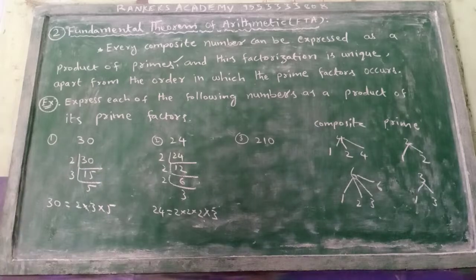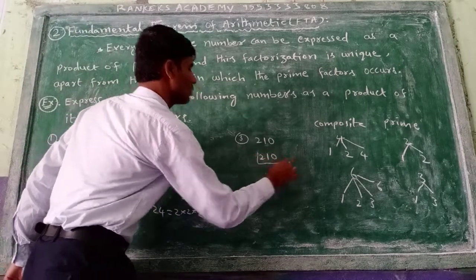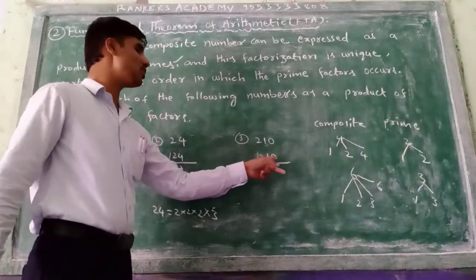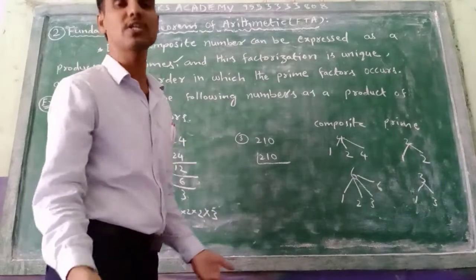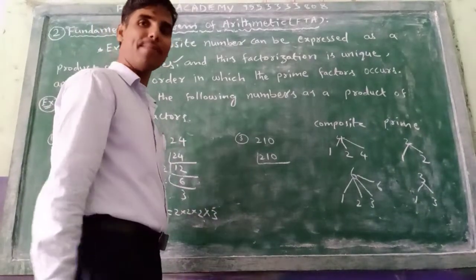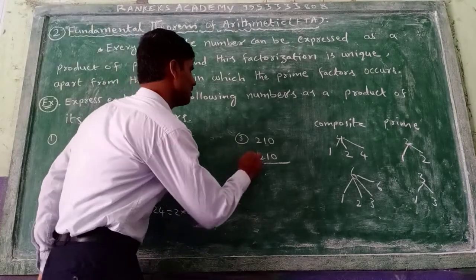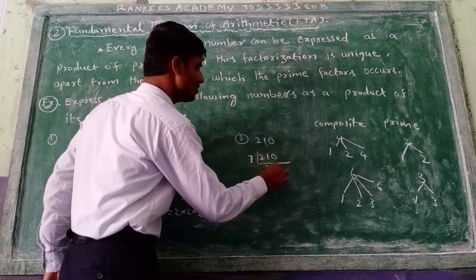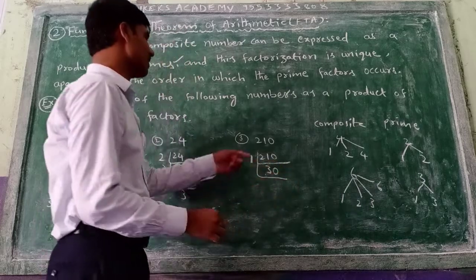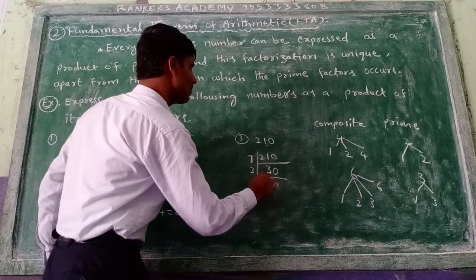Next, again here 210 is there. Here last digit is 0, then compulsorily it is divisible by 2. Otherwise 7 3s you can also take, nothing will happen. 7 is also a prime number, you can take. So here we can write 7 3s are 21, then 0 right here. Now 3 10s will come, you write it.